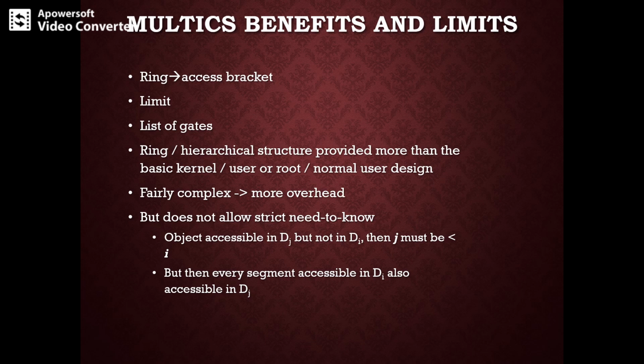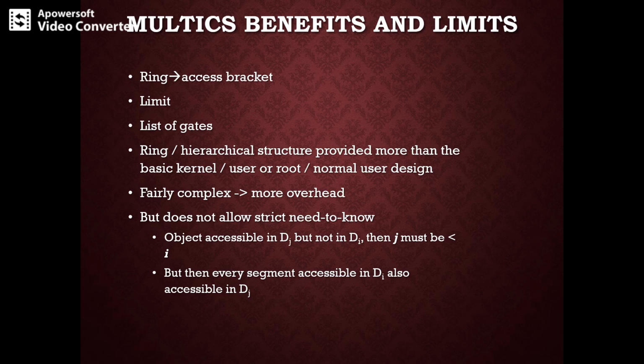So if a process executing in ring i calls a procedure with access bracket, let's say b1, b2, then the call is allowed only if b1 is less than or equal to i, which is less than or equal to b2, and the current ring number of the process will remain i itself.